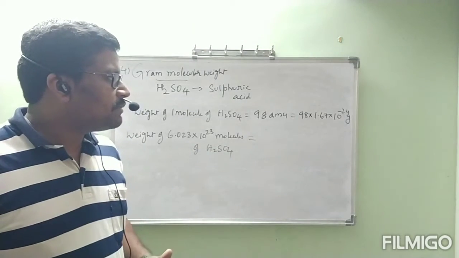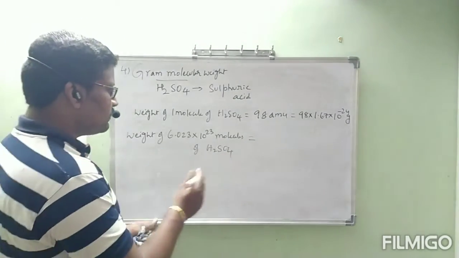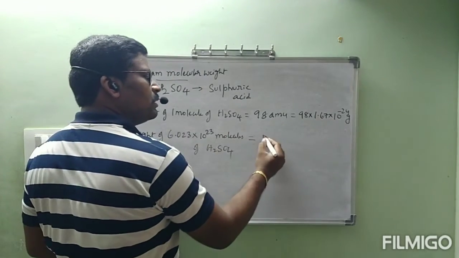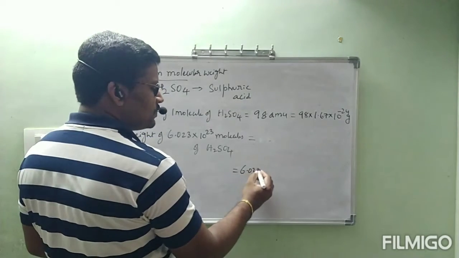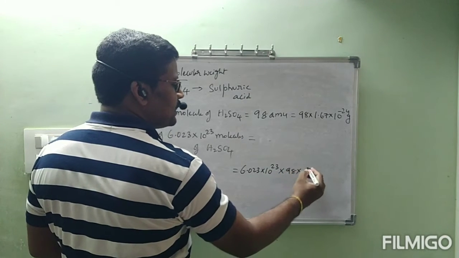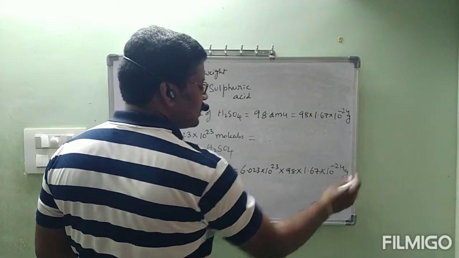So it will become 98 into 1.67 into 10 power minus 24 grams. Then this is equal to this total value into this one. Here I am writing 6.023 into 10 power 23 into 98 into 1.67 into 10 power minus 24 grams.